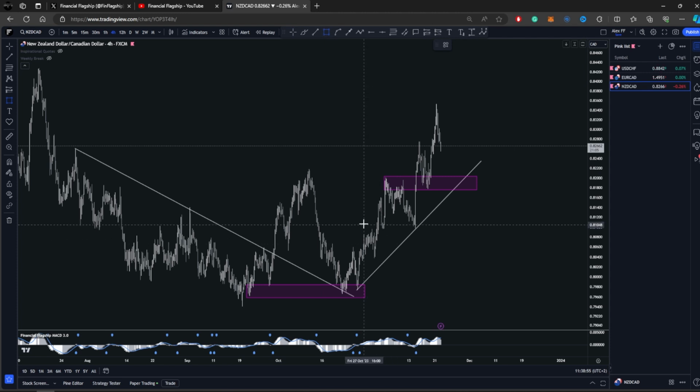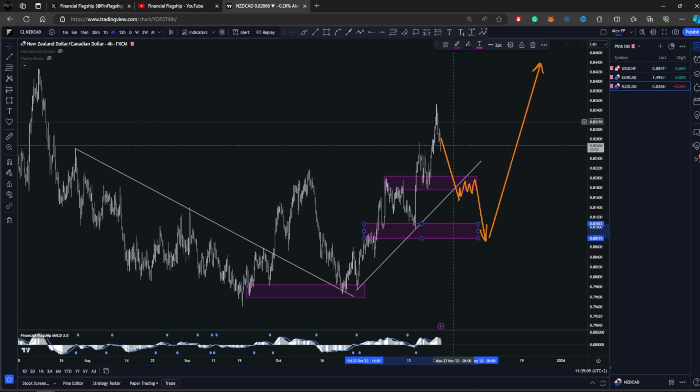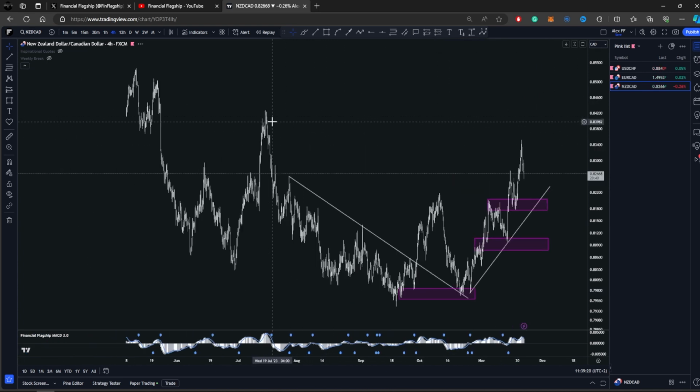I'm looking at another zone here if the price decides to pull back a bit deeper, so this will be another area to watch. So like I was saying, wait for the price to reach the trend line and this liquidity level, see if you get a reaction towards the upside. If not, let it break out, consolidate, and hit the second level and wait for your reaction as well towards the upside.